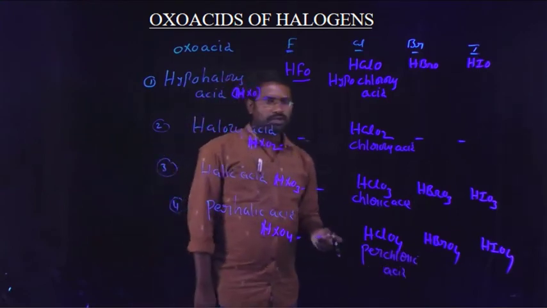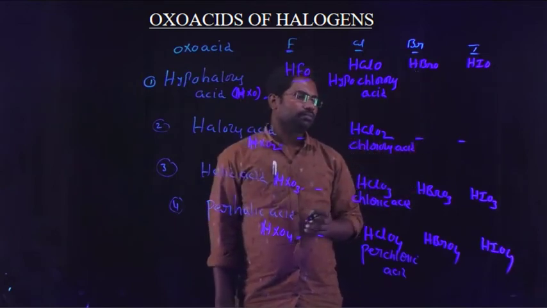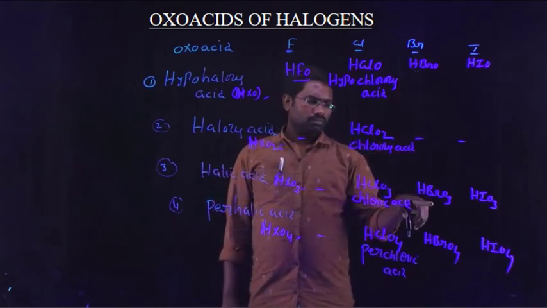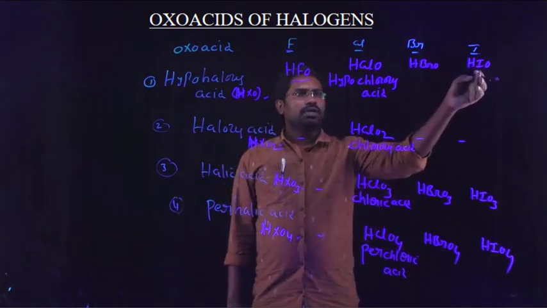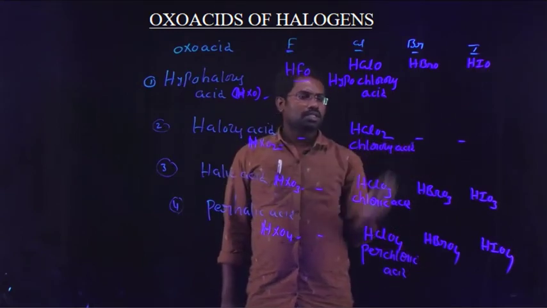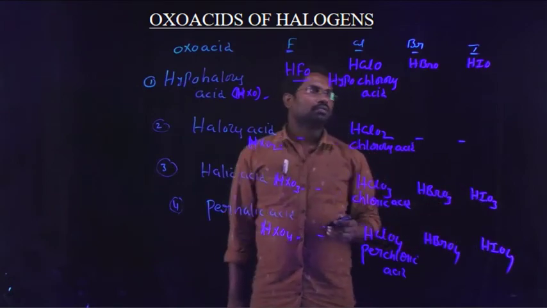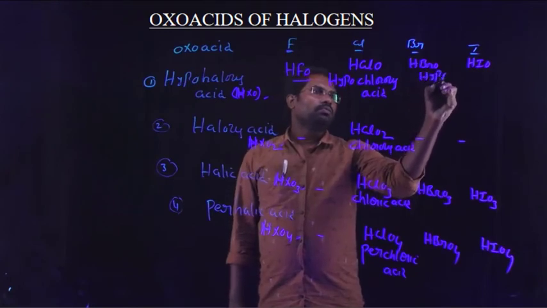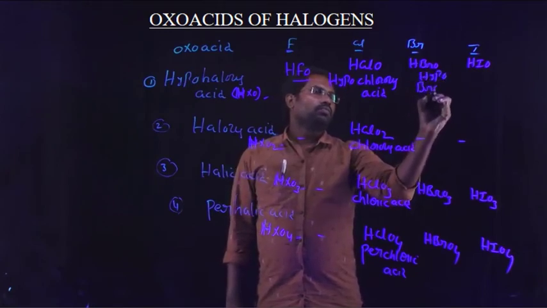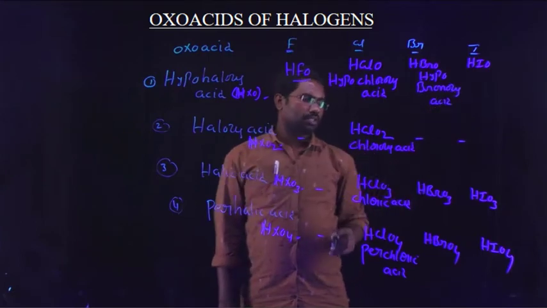It is a similar manner in case of bromine: hypobromous acid, bromic acid, perbromic acid. In case of iodine: hypoiodous acid, iodic acid, periodic acid. In case of bromine, this is hypobromous acid.